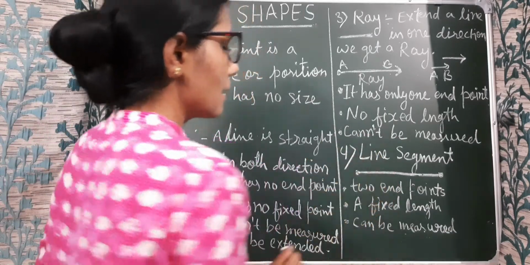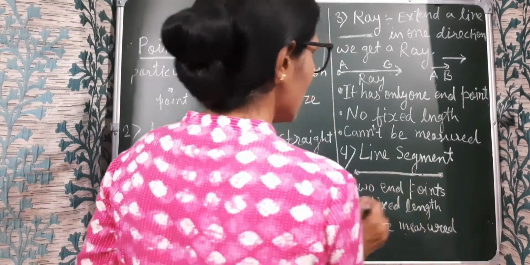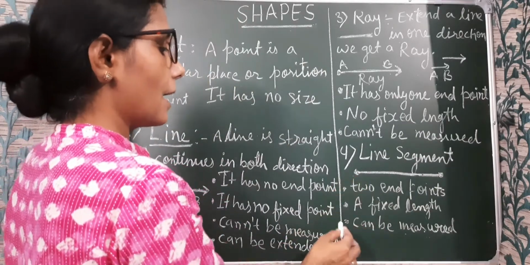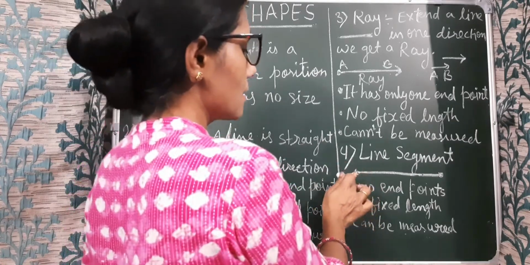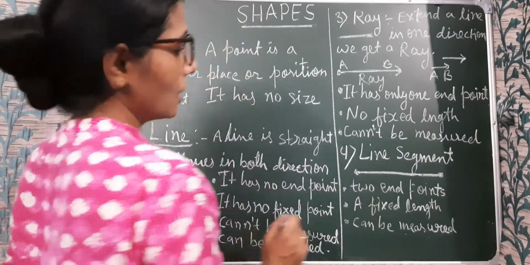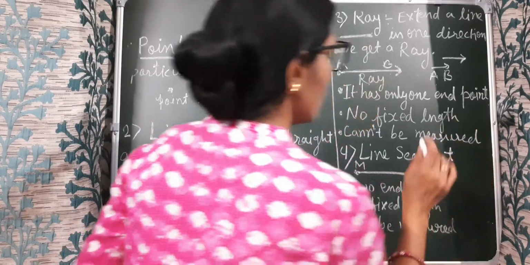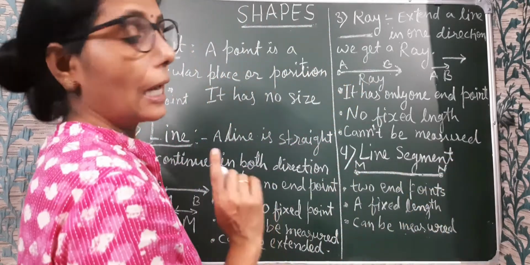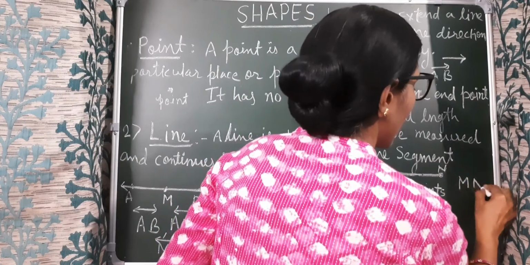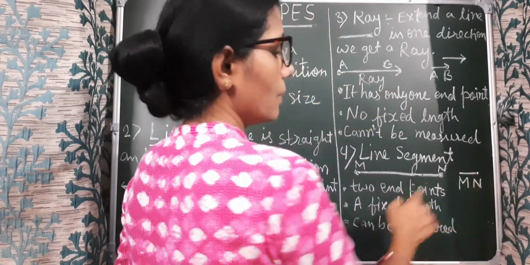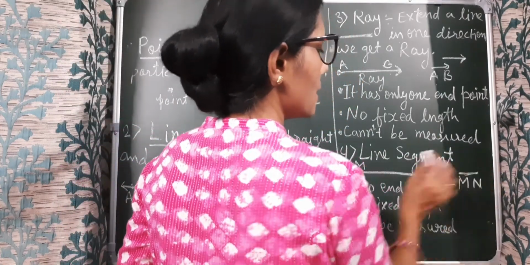Next we have line segment. So a line segment has 2 end points. This is the line segment, and it has 2 end points, and the length of a line segment is fixed. Okay, we can measure it because its length is fixed. Suppose the name of this line segment is M and N. So we read it as line segment MN, and we represent this line segment in this manner, M, N, and over it we put this sign. So we represent a line segment by this sign.